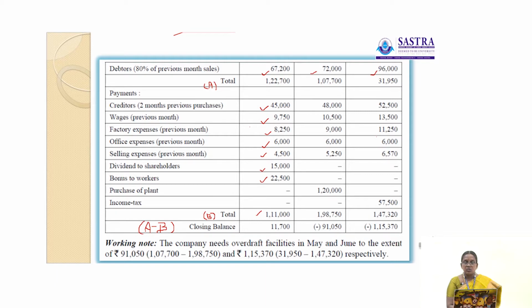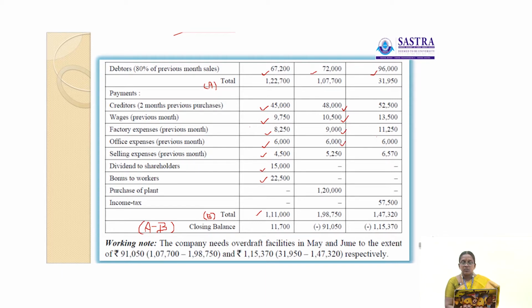Then the total of this month is 1,07,700. Here the creditors 2 months previous purchases rupees 48,000. Wages the previous month which is paid in the next month 10,500. This is also paid in the next month 9,000. Then next office expenses 6,000.